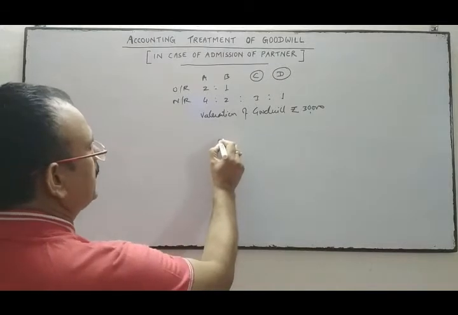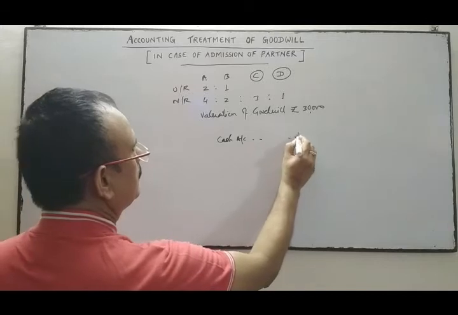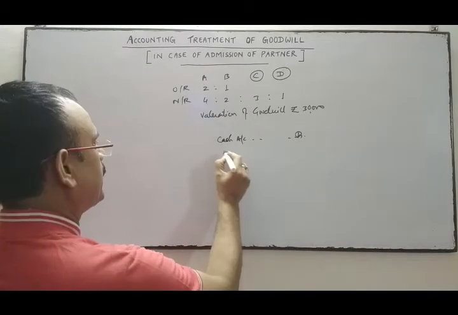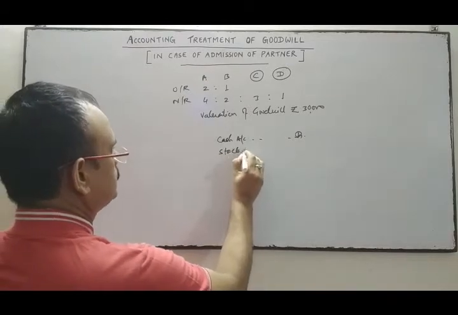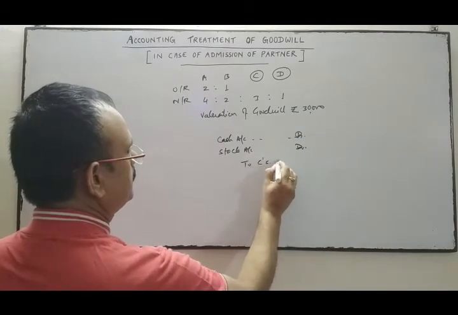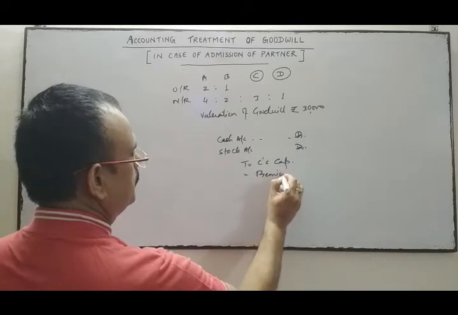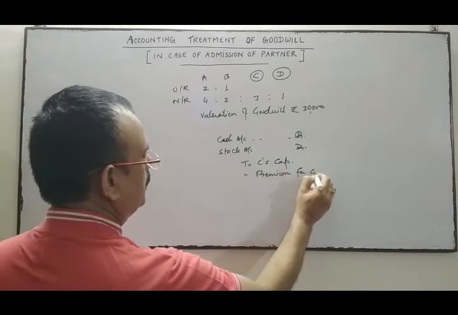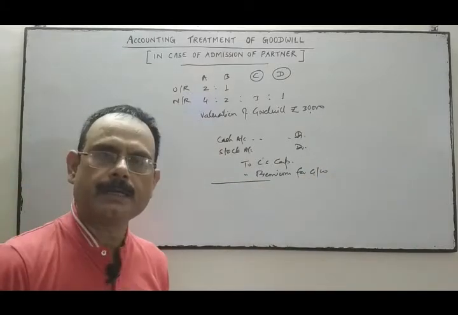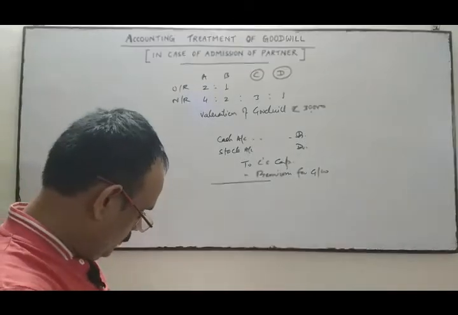So first, C's cash account debit, stock account debit, to C's capital, to premium for goodwill. This is about C's capital and C's premium for goodwill.